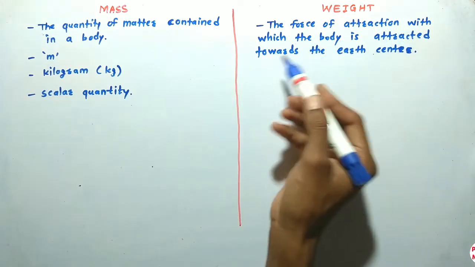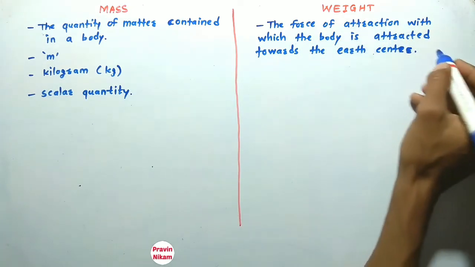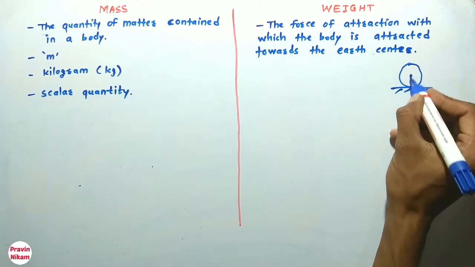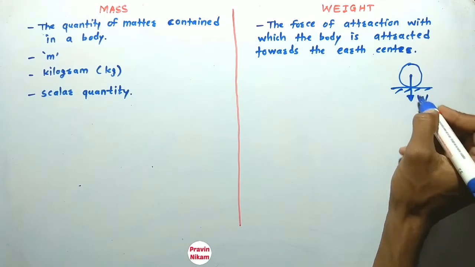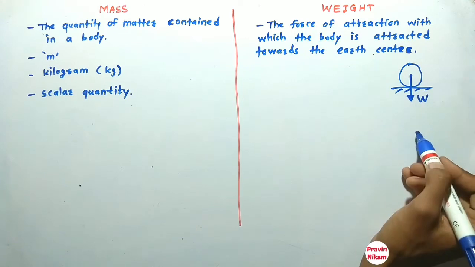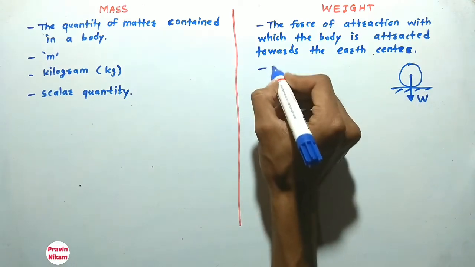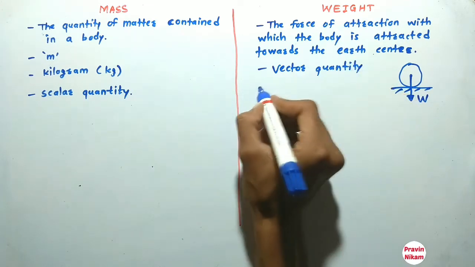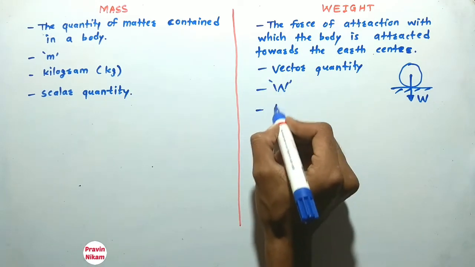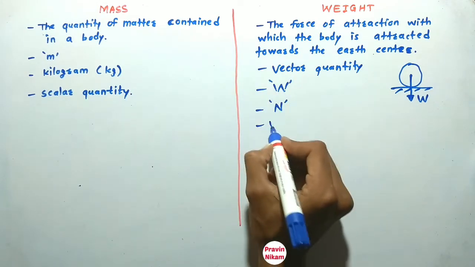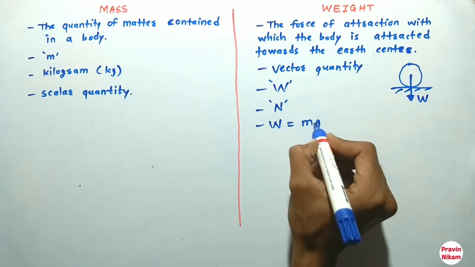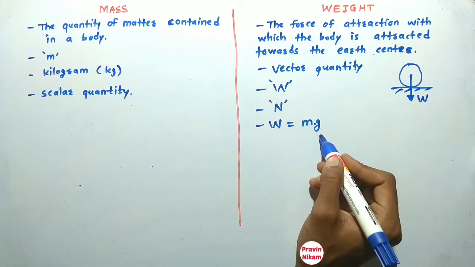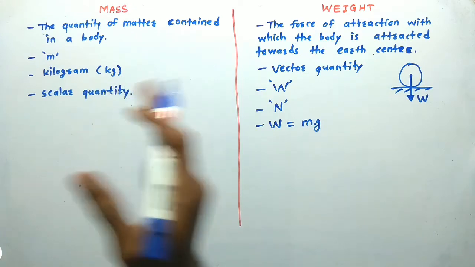So what is weight? The force of attraction with which the body is attracted towards the earth center. So this is a body, and this is the earth center. So this is weight towards the earth center. It has magnitude as well as direction, so it is a vector quantity. It is denoted by capital W, and its SI unit is Newton. The formula is W equals mass into gravitational acceleration.